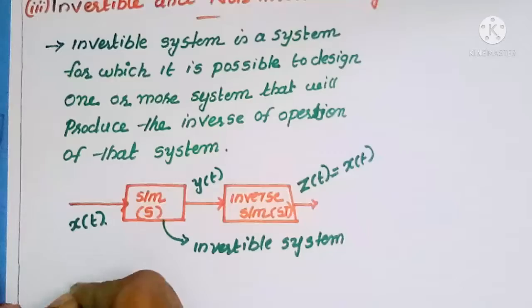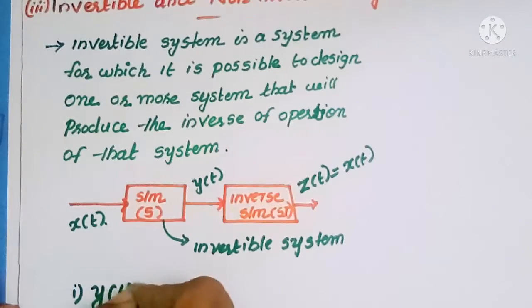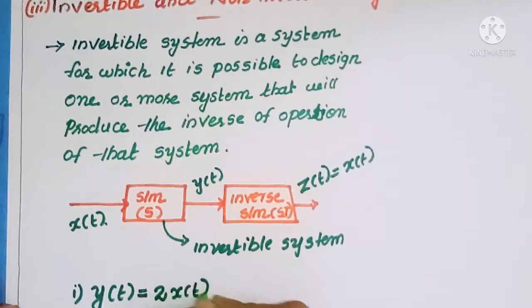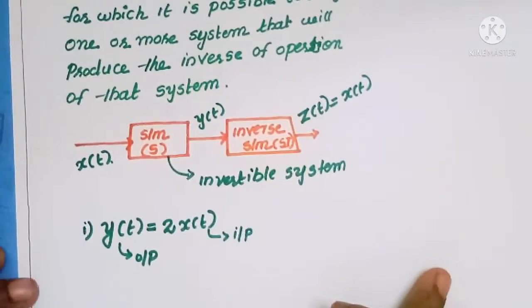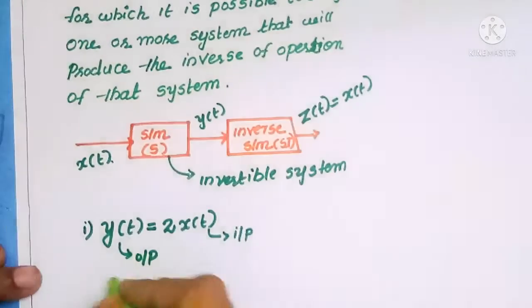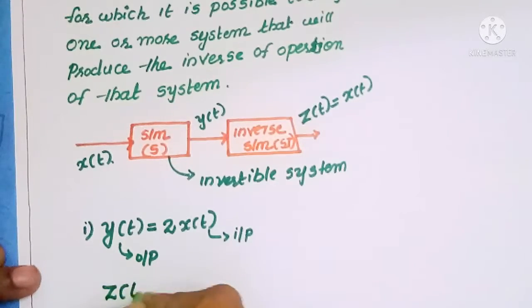First, here I am taking a system response: y of t is equal to 2 into x of t. If you consider the system, its input is x of t and its output becomes y of t. Also here we are assuming it will perform an inverse operation. Then what is the output z of t?